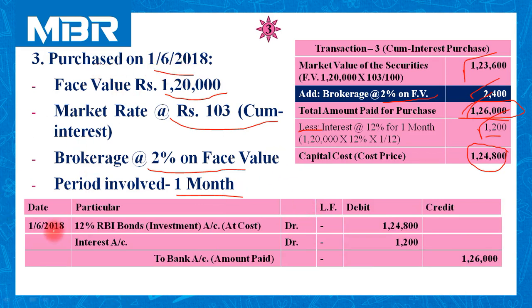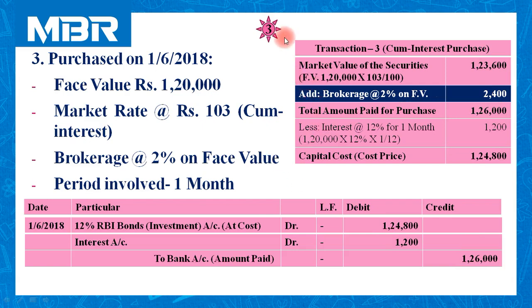Let us pass journal entry for this transaction. Date 1st June 2018. We have purchased securities. So 12% bonds account or investment account, always at cost price, and the cost price is 1,24,800. So investment account debited 1,24,800. Interest account debited 1,200, and total amount paid is 1,26,000. So with this, our transaction related to purchase cum interest comes to an end.